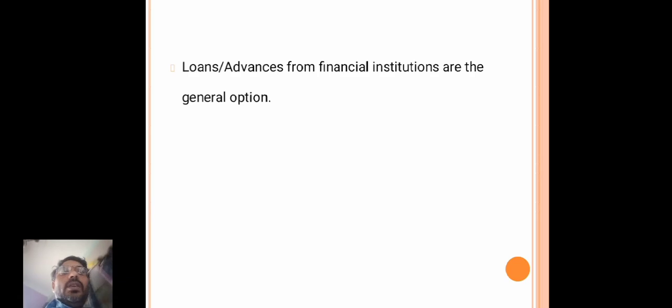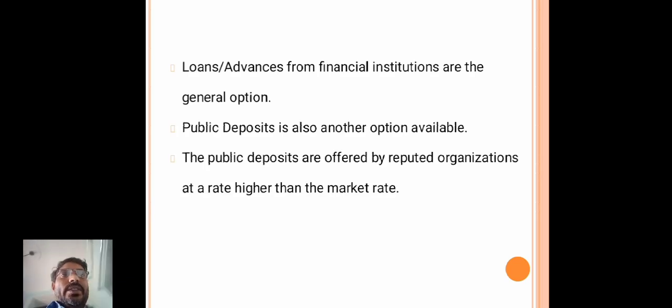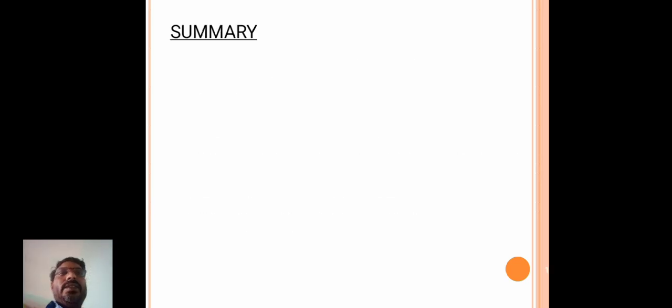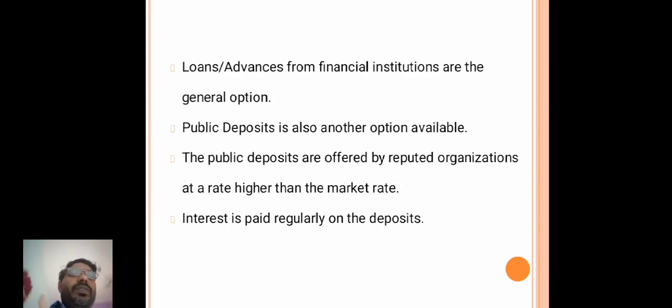So then next, loans or advances. Loans or advances from financial institutions are the general option. Public deposits are also another option. The public deposits are offered by reputed organizations at a higher rate than the market rate. Interest is paid regularly on the deposits.